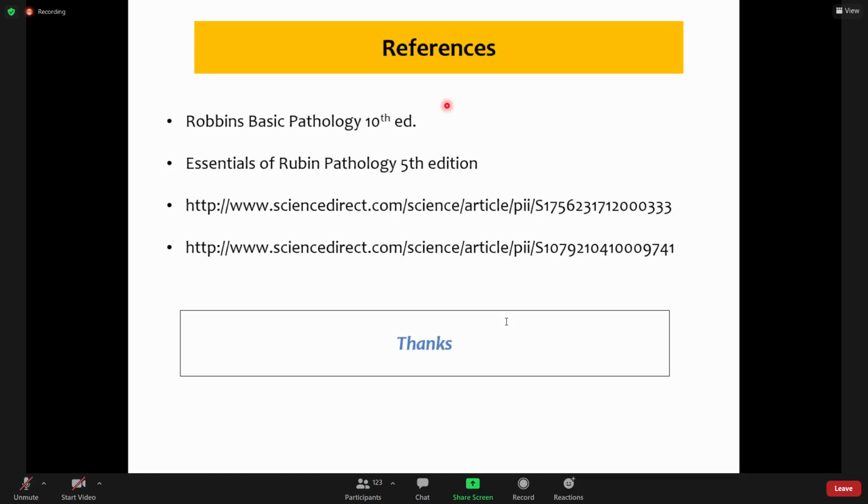Recurrence is the appearance of the same cancer which is under treatment. If that appears, this is a recurrence of the tumor. But sometimes when one cancer is completely treated, a second cancer appears. Then we call it a second primary.